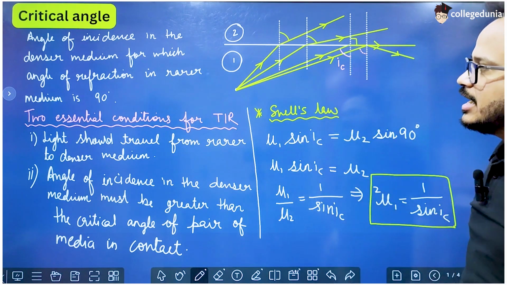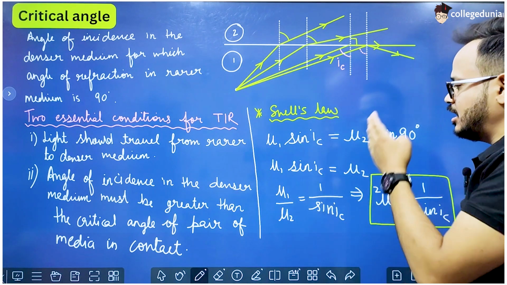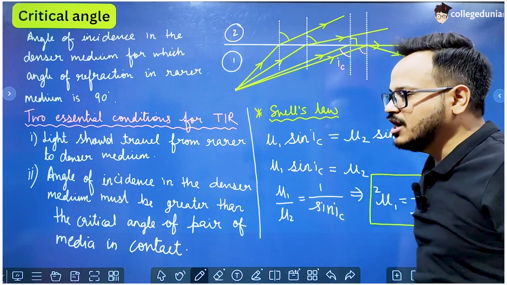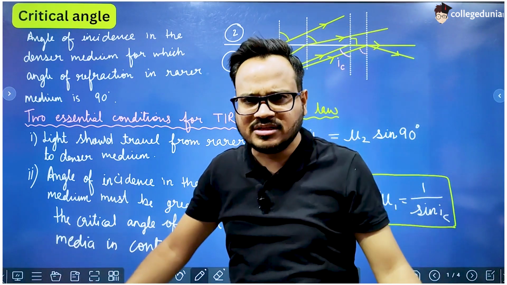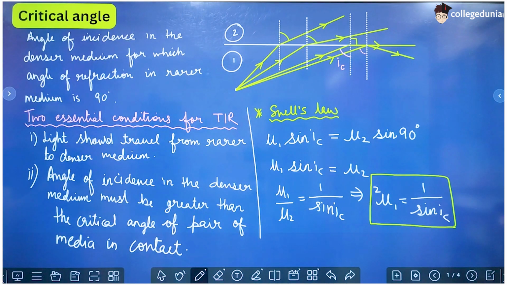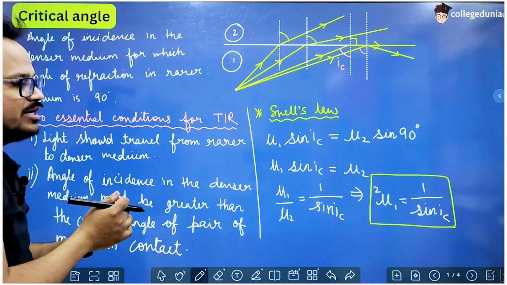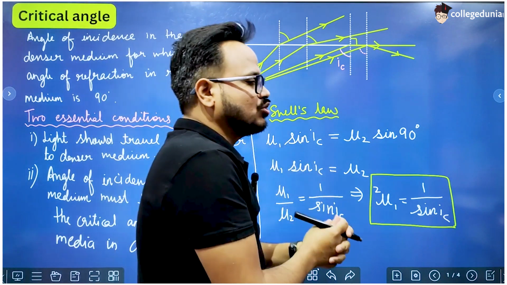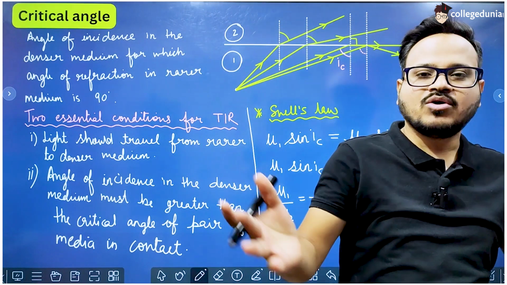This is the meaning of the critical angle. These are the properties of the critical angle, and this is the formula and derivation of the critical angle. All these things are very important in ray optics. So you have to prepare them very carefully, and you will find some very important numericals based on this concept, and go and solve those numericals.